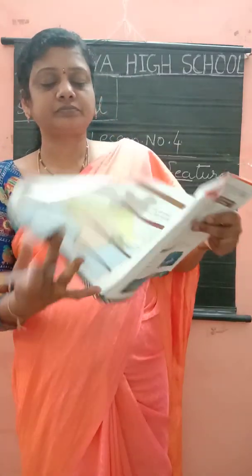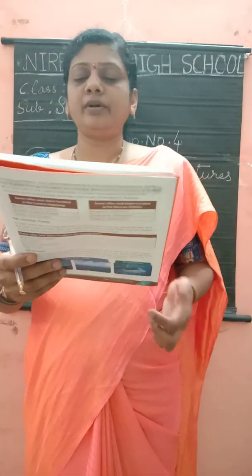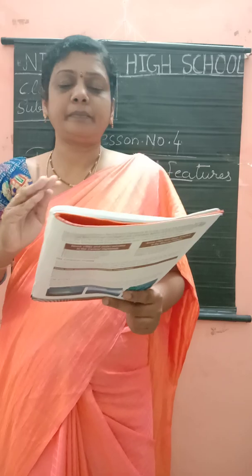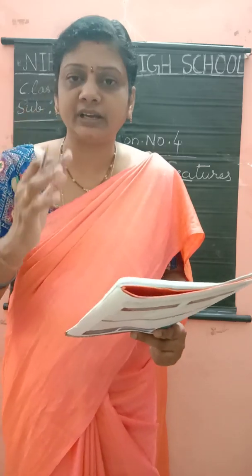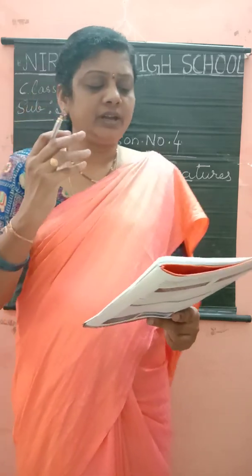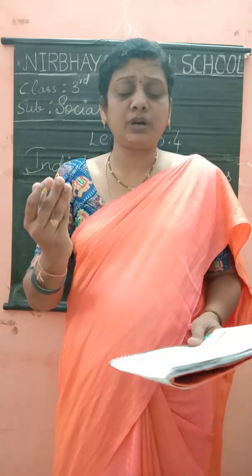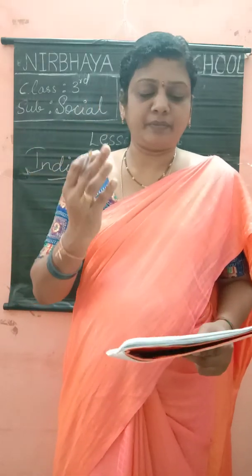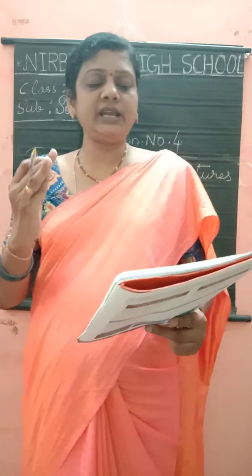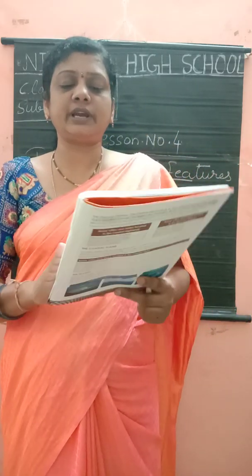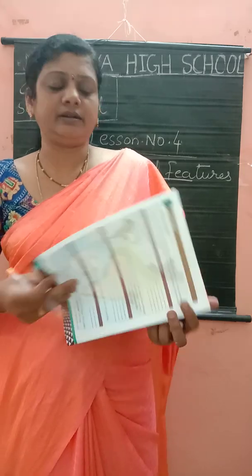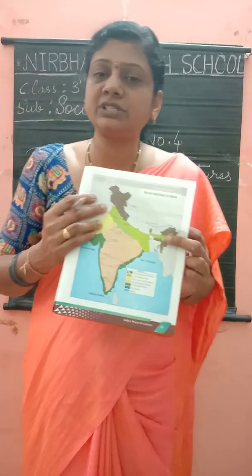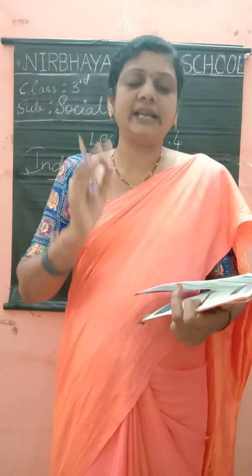And these rivers have made the northern plain excellent for farming. If you have more water and the land is very good, then only we can do farming. And New Delhi, our capital, is located in the northern plain. Which is our capital children? India's capital is Delhi. It is located in the northern plain.